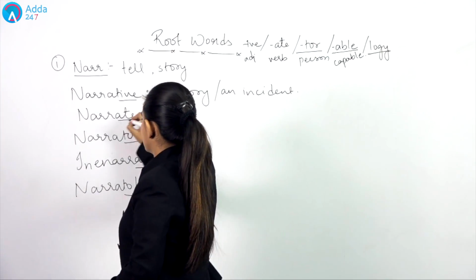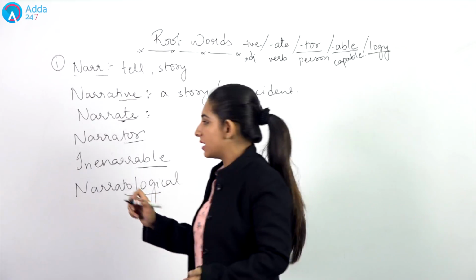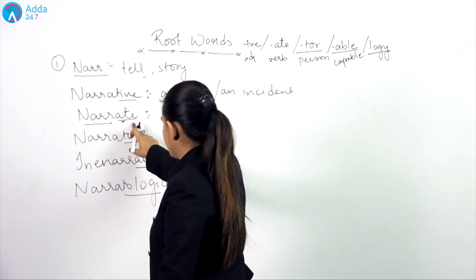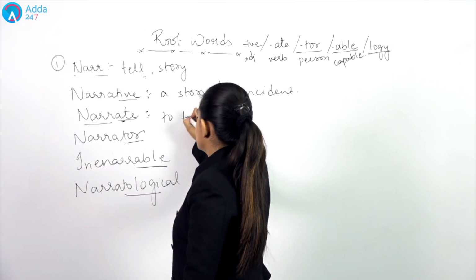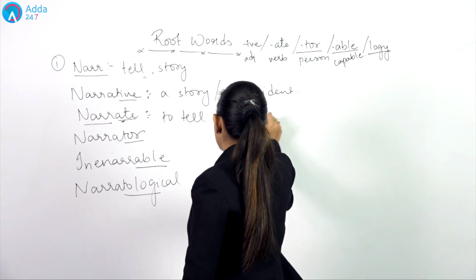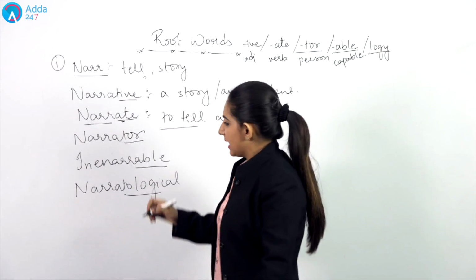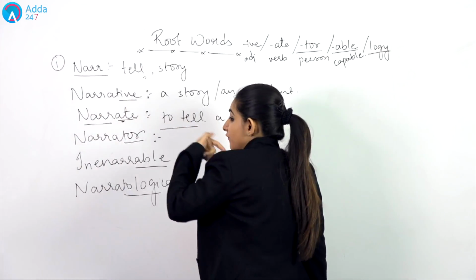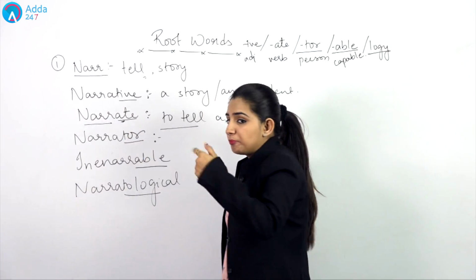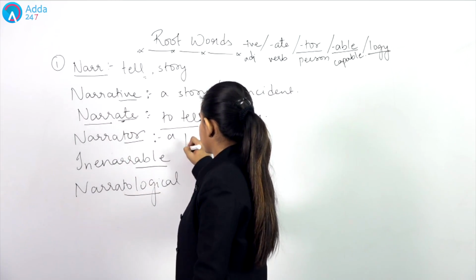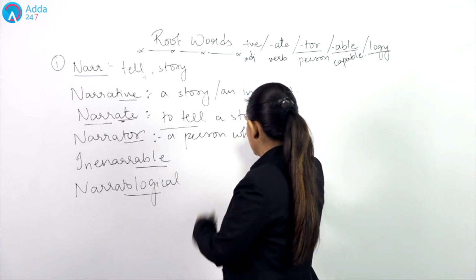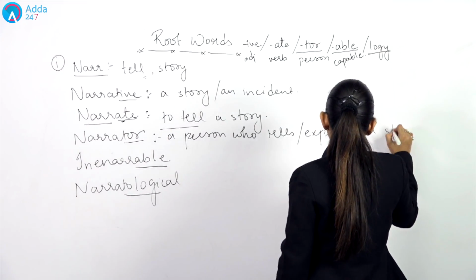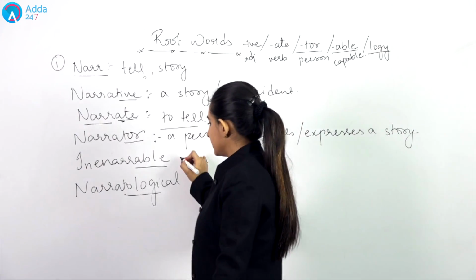Next is narrate. As I told you, it is a verb and nar is placed over there. That means you must be telling something to somebody, right? So narrate is actually what? To tell a story. This is a verb that defines to tell a story. And the person who expresses it, the story itself is known as narrative. The work that is done is called narrate. And the person who does that is called narrator. A person who tells or expresses a story, right?